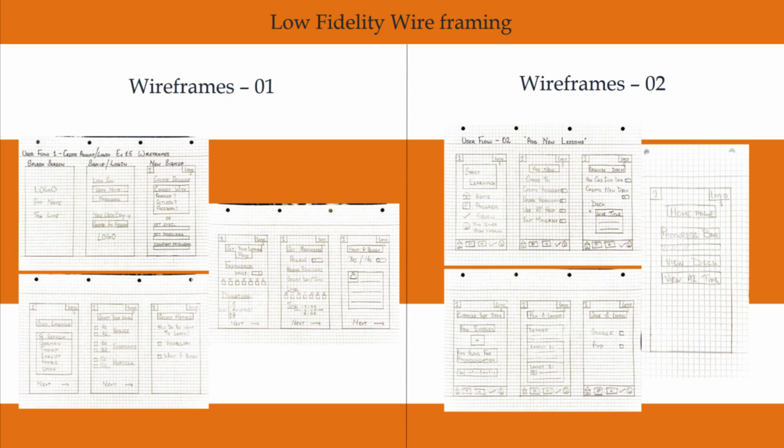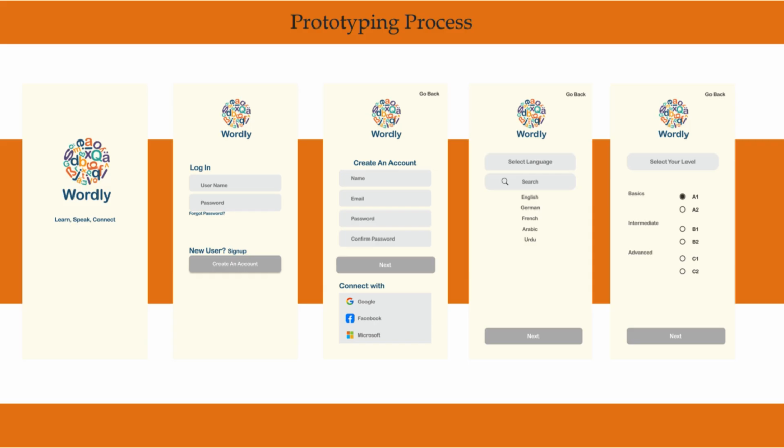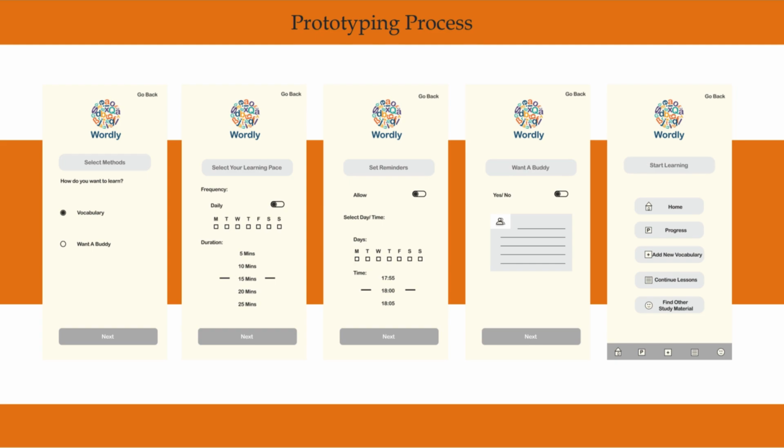From these user flows, I moved on to wireframes. The first wireframe captured the login process and helped visualize how users would enter the app. The second wireframe illustrated the vocabulary and deck features such as uploading words, generating a new deck, and creating flashcards. These wireframes served as the foundation for building the prototype. Here are the prototype processes which you can see in the upcoming slides here.